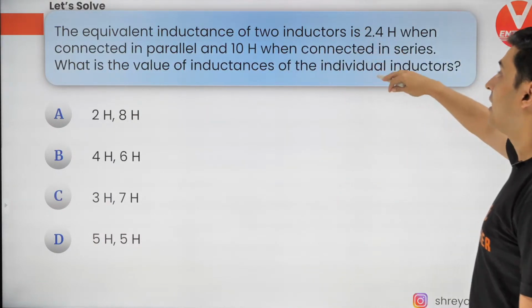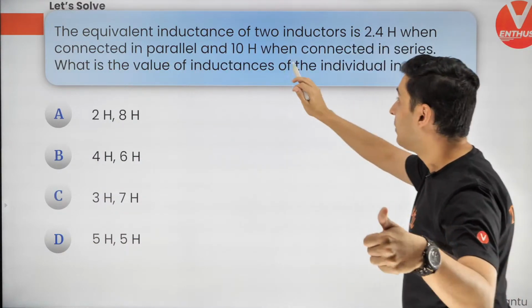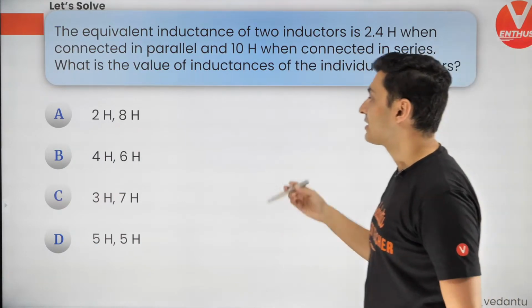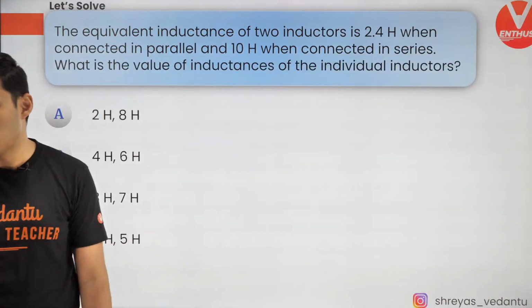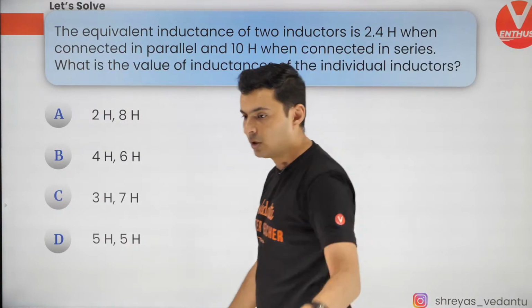The equivalent inductance of two inductors is 2.4 Henry when in parallel, but 10 Henry when in series. What are the values of the inductances? Let's see how many of you can do this very quickly. Within 30 seconds you should get this. It's a 30-second question.